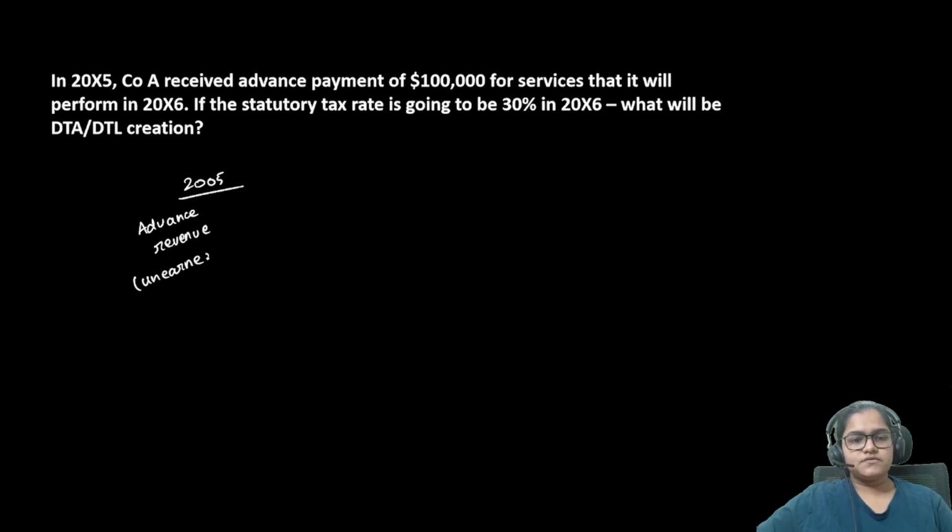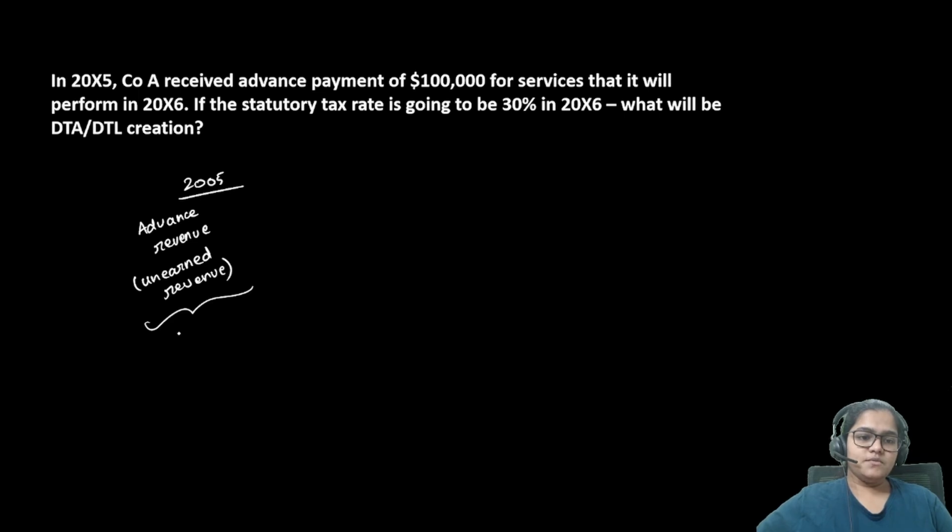The reason this revenue is not earned right now is because you have not fulfilled your performance obligation towards this revenue. You have to perform some service. Once you have performed your service, then you can say that, okay, yes, this $100,000 is my revenue. But until you have performed your service, this is an unearned revenue.